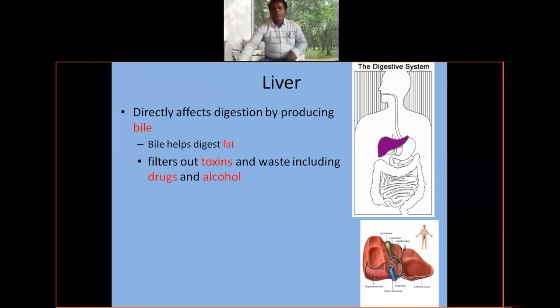Fats. Rajita, tell me. Hello? Emulsification process? No, no, no. Any idea? Anybody?